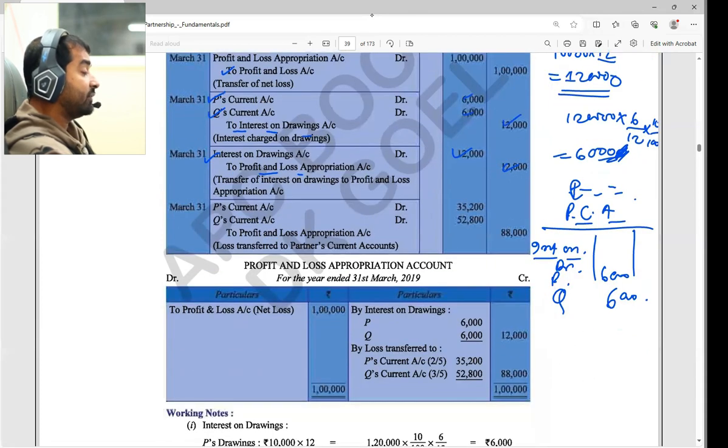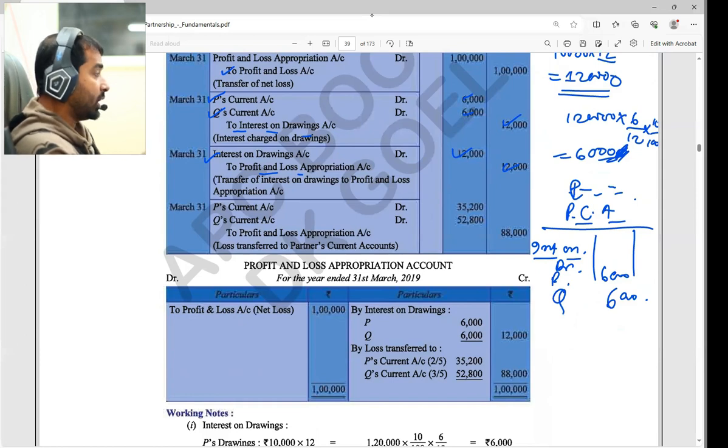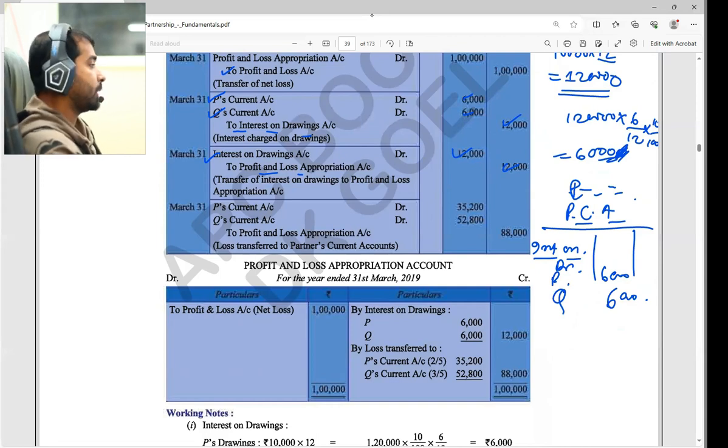Every time you remember that any entry you are writing in the profit and loss appropriation account, debit side or credit side, that will go to the current account or capital account also. So in the opposite manner, you should make two journal entries: the first one in the form of the appropriation, and the second one in the form of the partner's current account or capital account. Clear? Yes, sir.